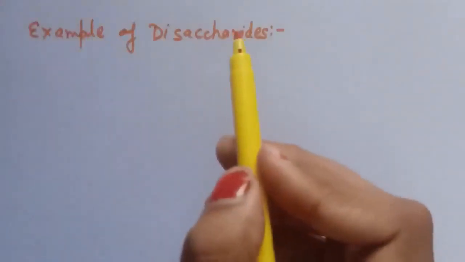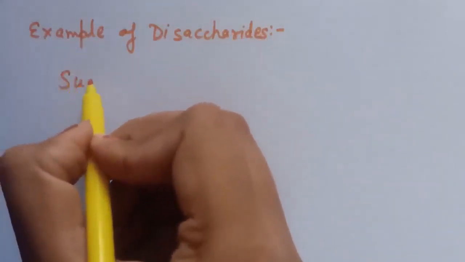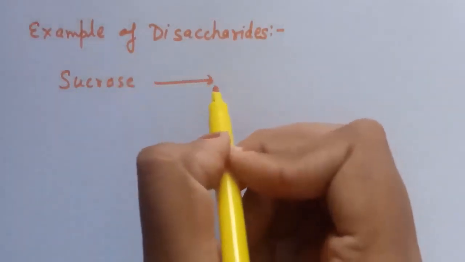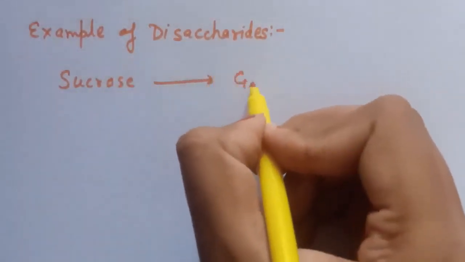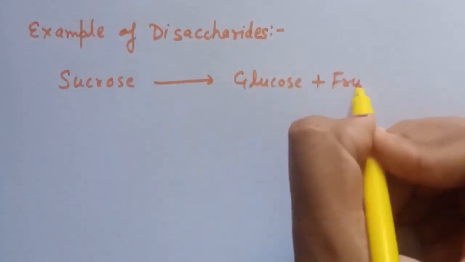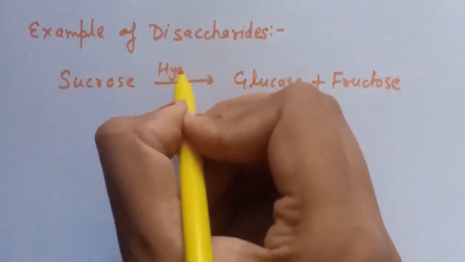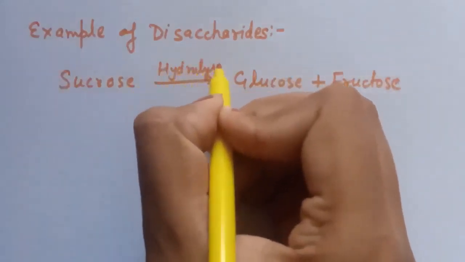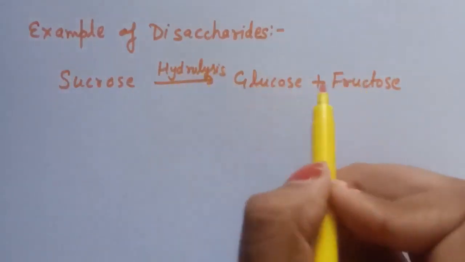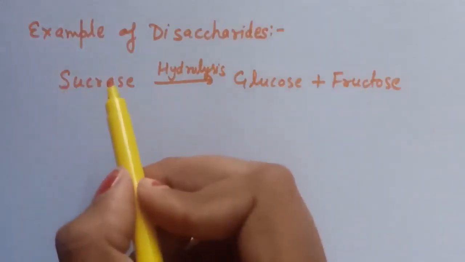An example of disaccharides is the hydrolysis of sucrose. Sucrose on hydrolysis gives glucose and fructose, that is, 2 monosaccharide units are formed, that is why sucrose is an example of disaccharide.